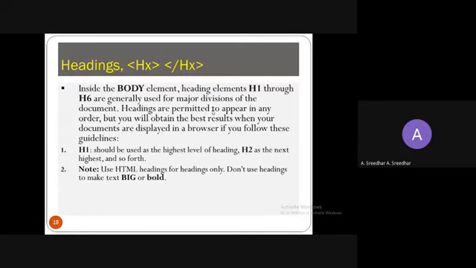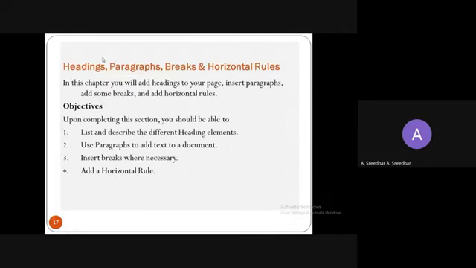So first we'll start with the headings. So here are the head tags. This is a container tag. Head and paragraph come under container tags. And break and horizontal rules are empty elements or empty tags. So these two contain both starting and ending tags. These two contain only a starting tag.